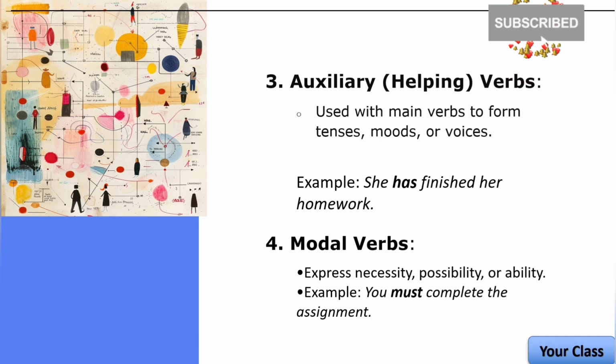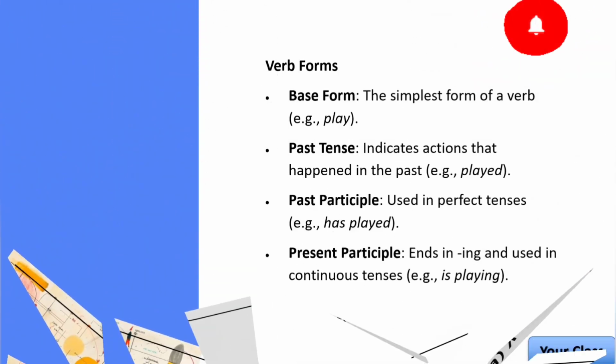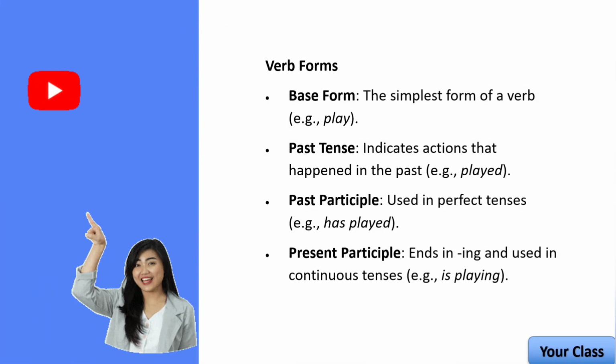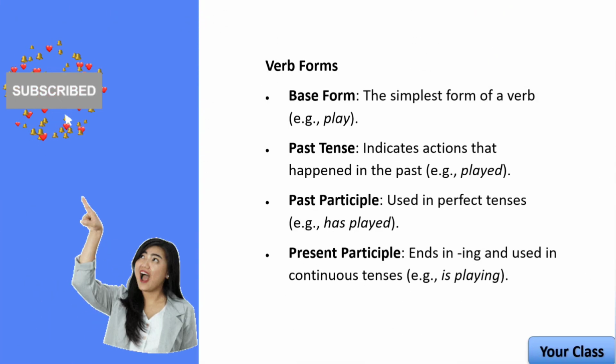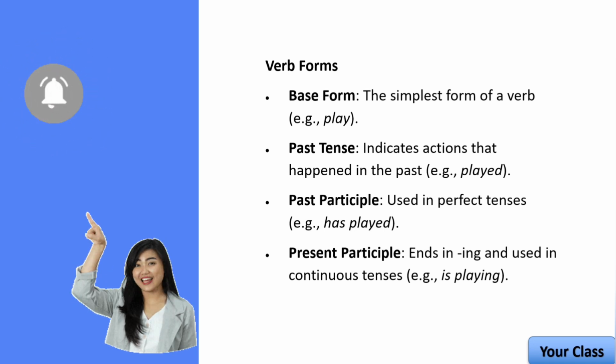Now let's break down the different verb forms and how they are used in various tenses. Number one, base form. The base form of a verb is the simplest unconjugated form. It is used as a foundation for other verb forms and appears in the dictionary. For example, play. This is the verb in its most basic form. Used in the present tense for most subjects. I play basketball every day and they play the piano.